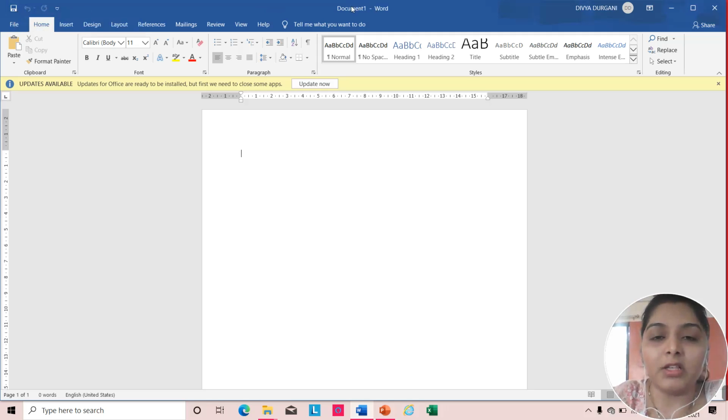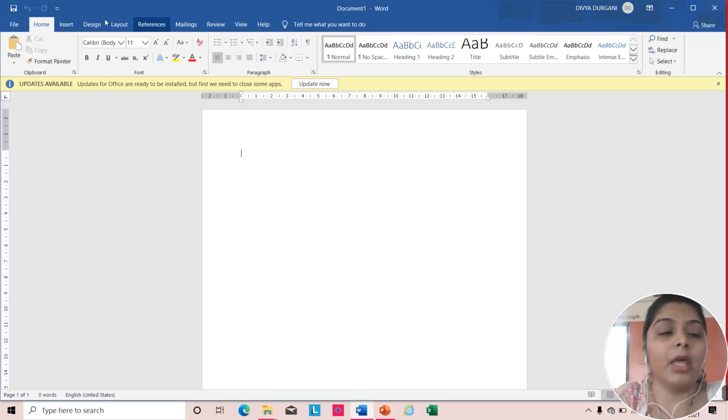Then as you can see over here, Document 1 is written. This is known as the title bar. Once you save your document, its name will appear here. Then on the top right hand side you have 3 buttons, that is minimize, maximize, close.